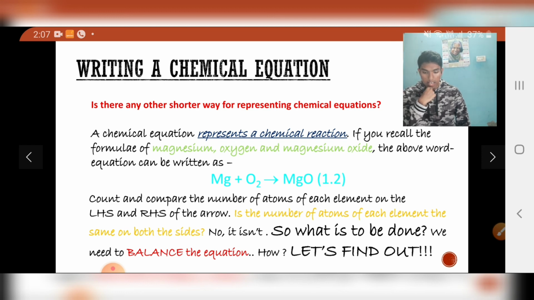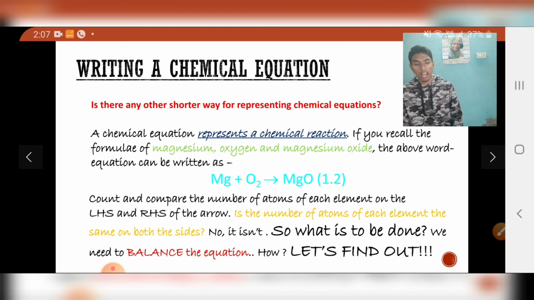The number of atoms of oxygen are not equal on both the sides. What do we have to do now? We need to balance the equation. Balancing the equation, the next topic which we are going to learn. How are we going to balance this equation? We are going to see that in the next part of the chapter.